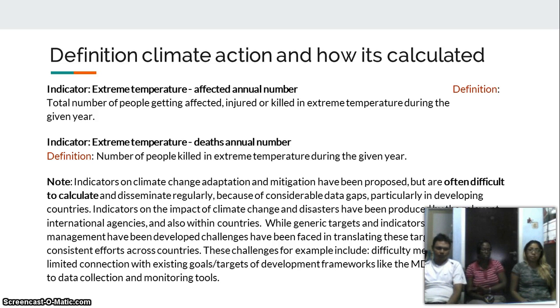The indicators on the impact of climate change and disasters have been produced by the relevant international agency and also within countries.